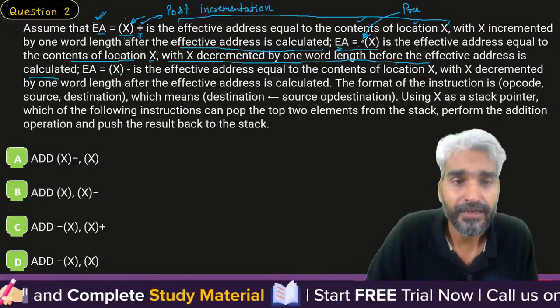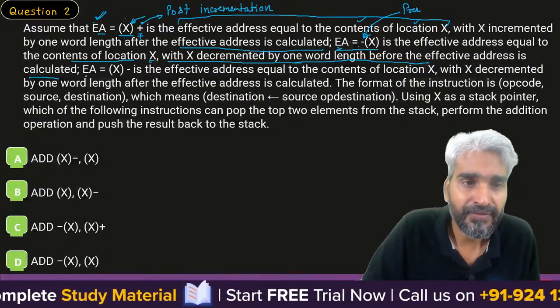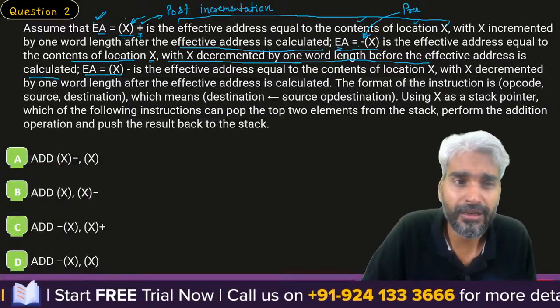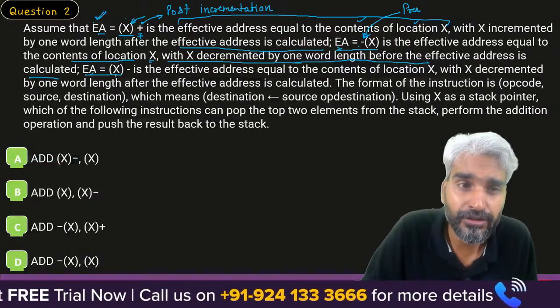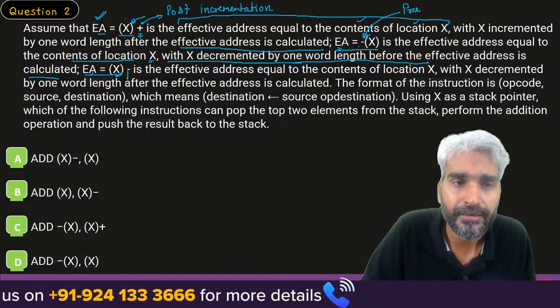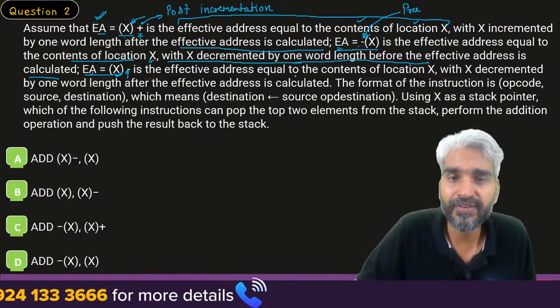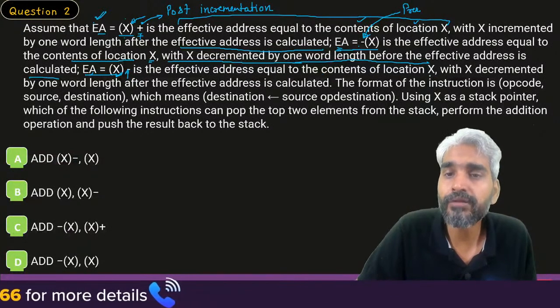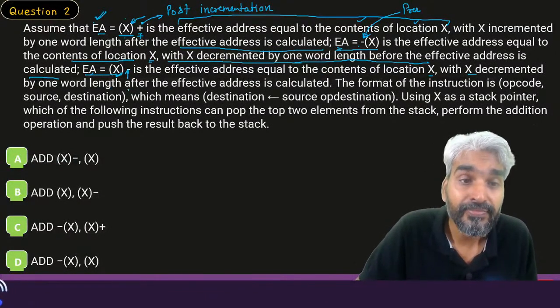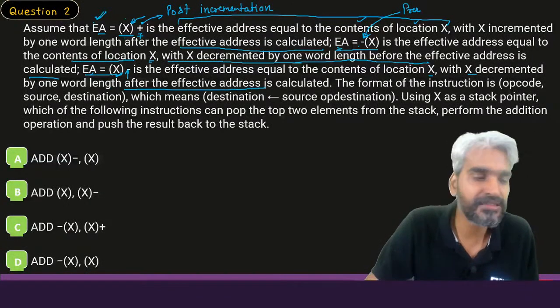Now, if it is X minus, then it is post decrement. That is, you will calculate the effective address based on the content of memory location X, and after calculating it, you will decrement the value of X. So the effective address equals the content of memory location X with X decremented by 1 word length after the effective address is calculated.